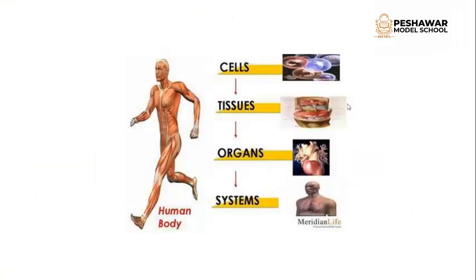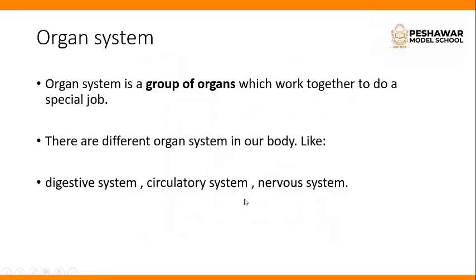Now in this diagram you will see that when the cells group together they form tissues, and when the tissues group together they form an organ, and then organ systems are formed. Now another very important topic in our chapter is the organ system. An organ system is a group of organs which work together to do a special job. When organs group together they form an organ system.